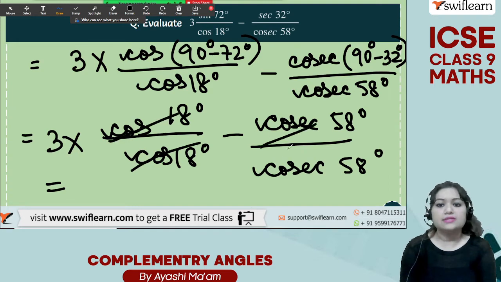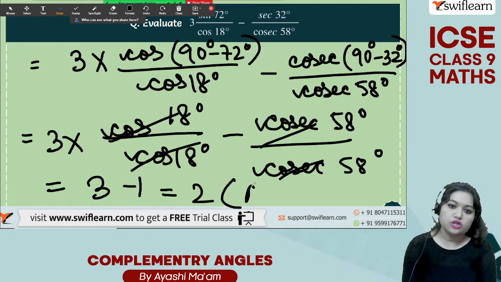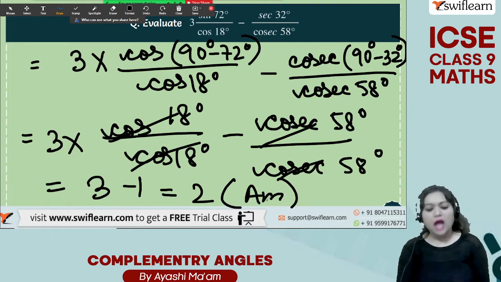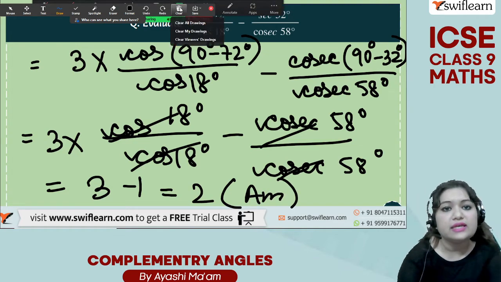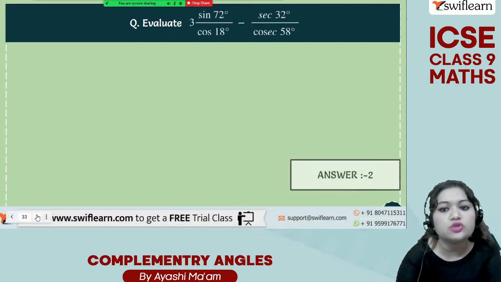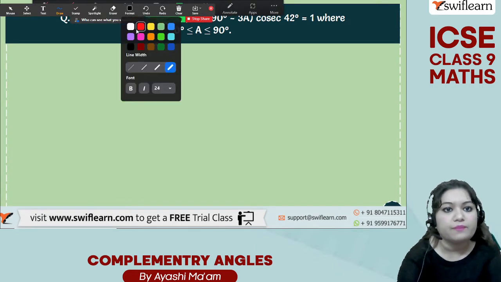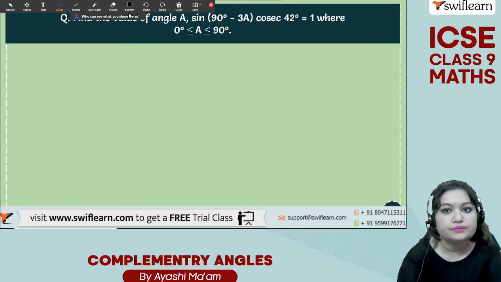These can now cancel each other and we have 3 minus 1 which is equal to 2, and this is your answer. Very easy, okay? Just make sure to convert the numerator and denominator into the same angle, so that we can cancel them.